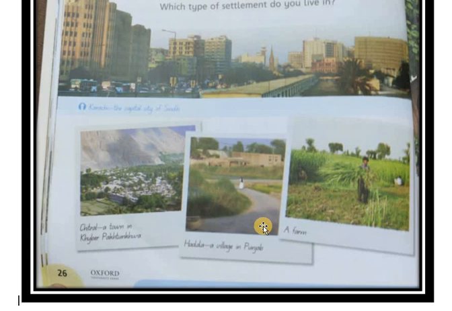So we can ask you this question: what types of settlements are there in Pakistan? We can ask you, how do you see the settlement of city? Where do you live? This is also a kind of settlement, right?